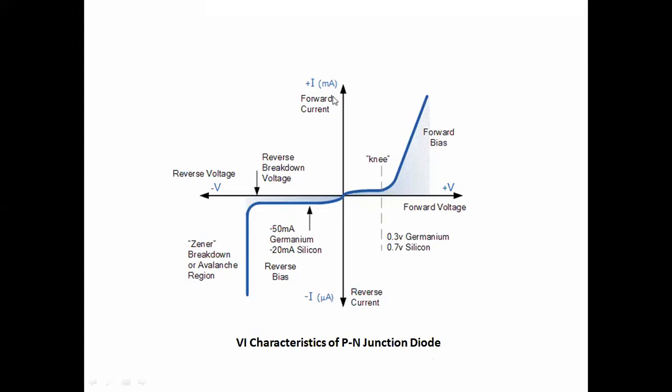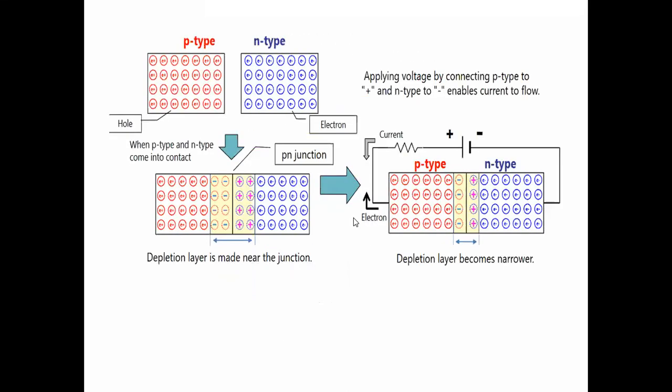On the graph, this is the 0 point. From the 0 point, we will apply the forward bias, on the positive side. So then what happens? Initially, a very small amount of current occurs by the forward biasing. In forward bias, we use a variable battery, a variable voltage source, from which we can change the voltage.